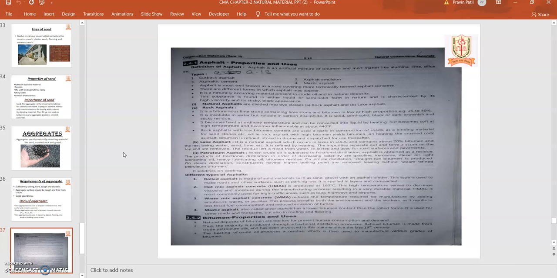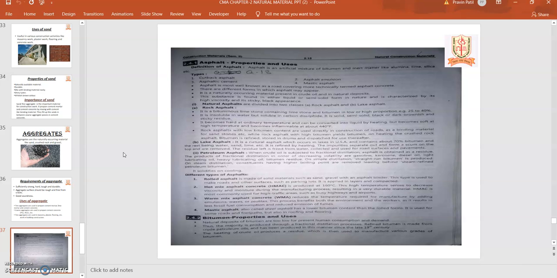This type is used to make roads and other surfaces, such as parking lots. It is applied in a layer and compacted. Due to the compaction, which is generally a rolling compaction, it is called rolled asphalt.